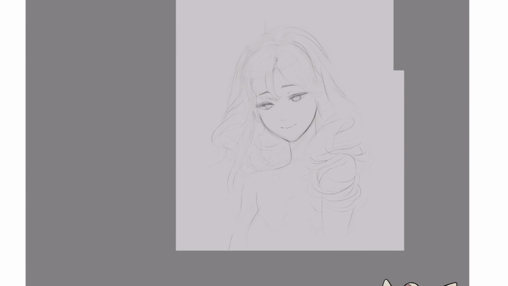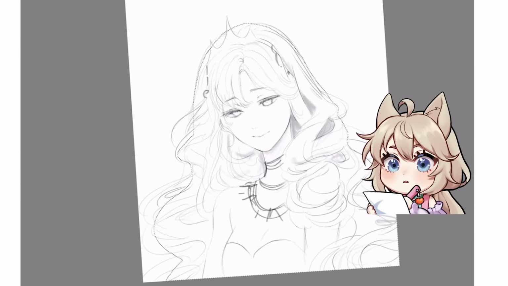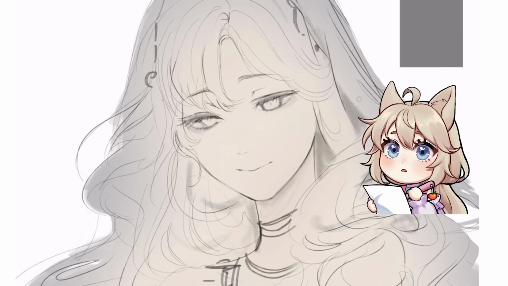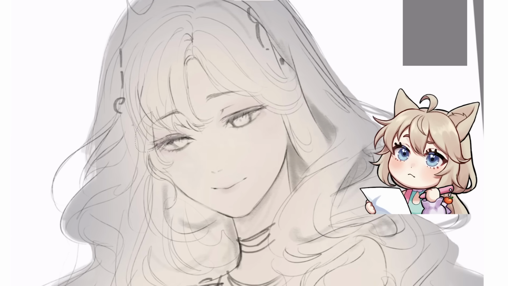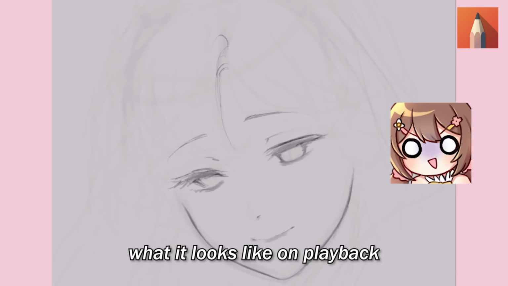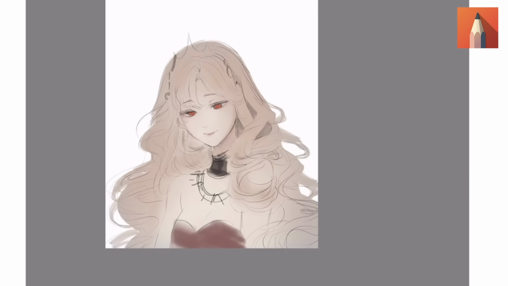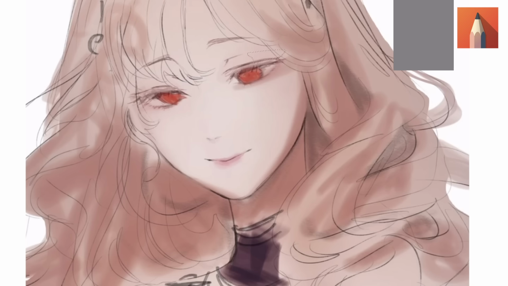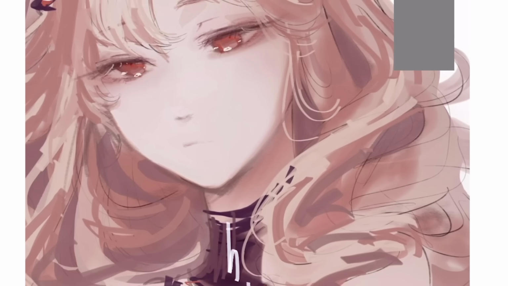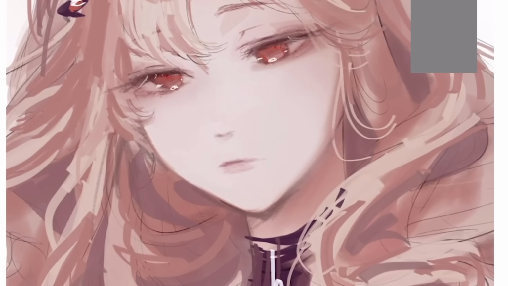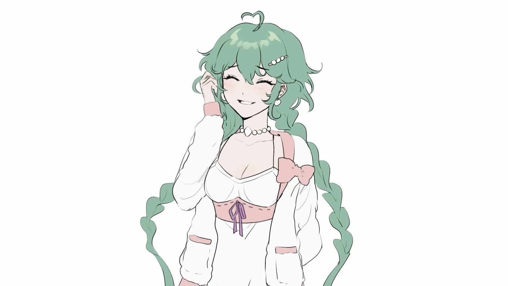This app lagged like no other. There was a long response time every time I hit undo. You're probably better off using the eraser. And I didn't like how the interface disappeared every time I tried to draw. On playback, it hurts my brain to watch. I was so fed up with the lag that I didn't even want to draw anymore. So I gave our character a sad frown because I was sad. But let's get to scoring, shall we?